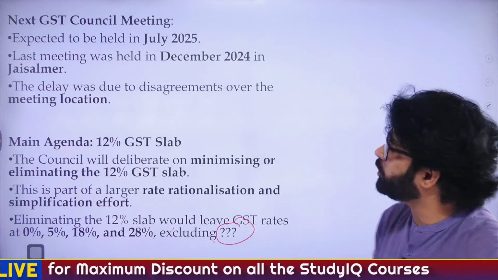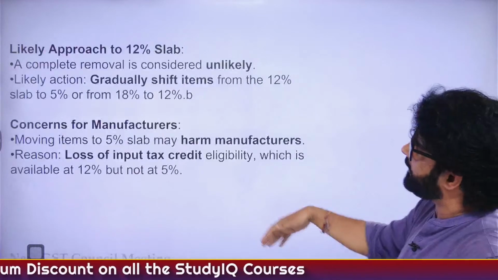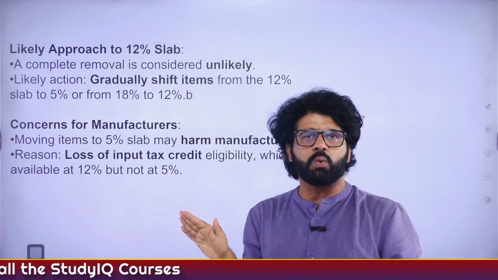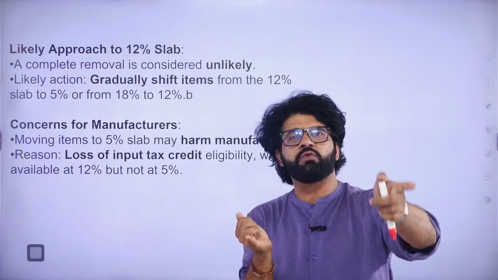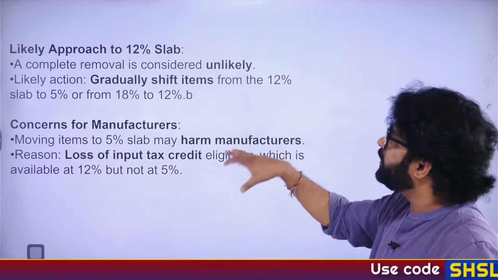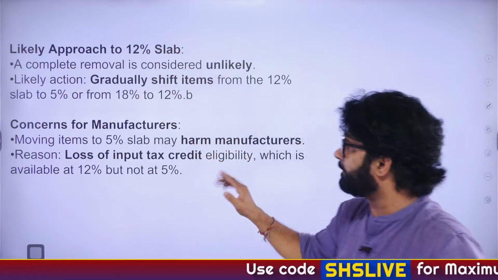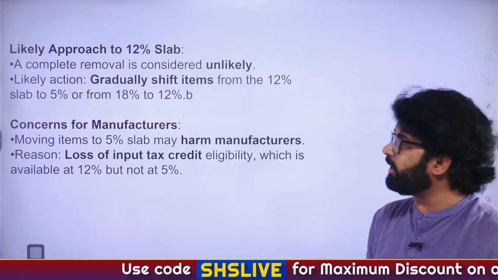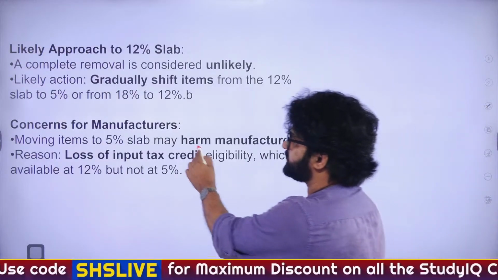I will repeat, Sriparna, don't worry. You will see it again. You will see the example which I just gave you. The likely approach to the 12% slab is that things will be moved from 12 to 5 or 18 to 12. We slowly want to reduce items under the 12% slab. Now what is the issue which Sriparna is asking about? The issue of input tax credit.